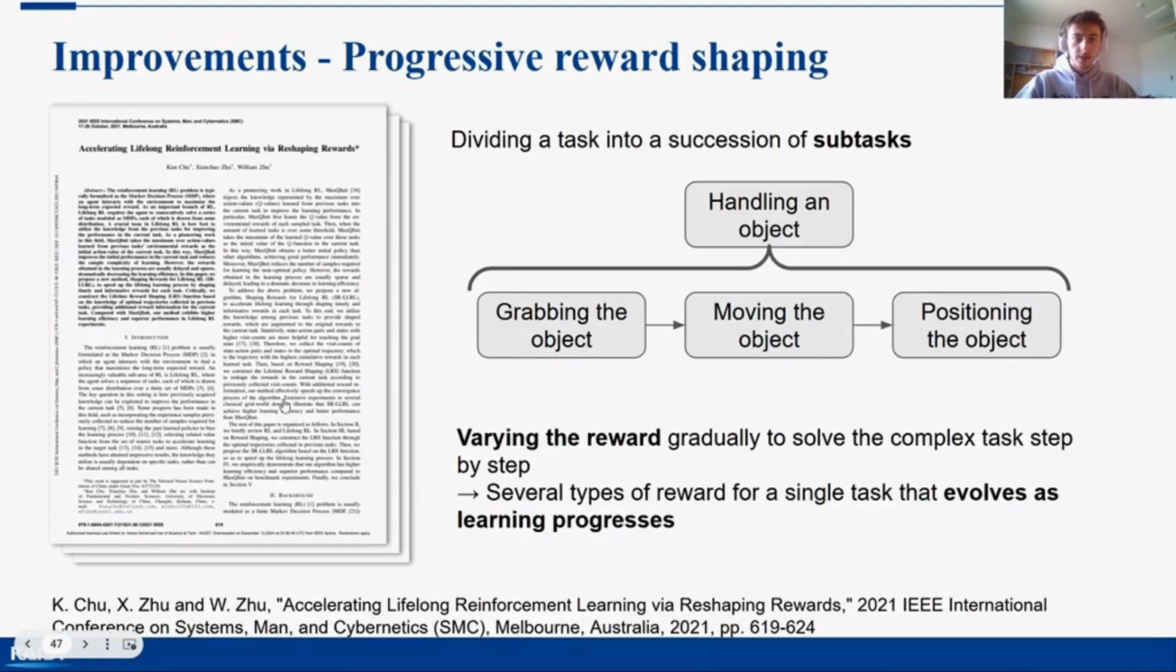The first idea is to use progressive reward shaping. The goal is to divide a task into a succession of subtasks. For example, for handling an object, we can divide it into 3 steps. The first one is grabbing the object, then moving the object, and finally positioning the object. The point is that the reward varies to adapt to the learning progress. In other words, the reward will focus on a subtask, and then once the subtask has been learned, the reward will change. This idea is highlighted in the paper Accelerating Lifelong Reinforcement Learning via Reshaping Rewards.